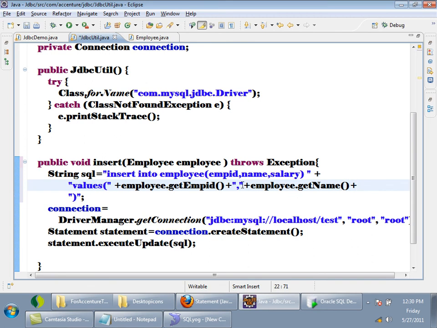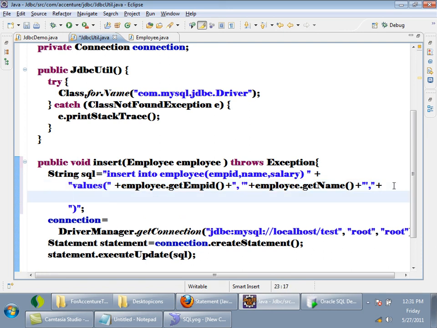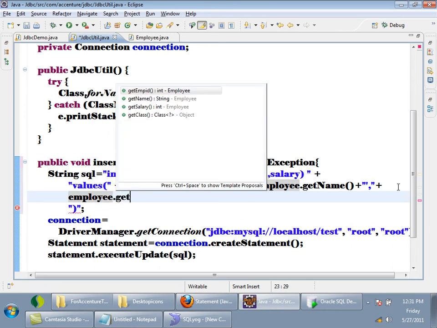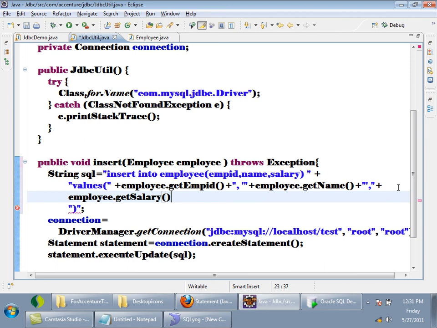See here, while inserting a varchar you have to keep it in single quotes, so I kept a single quote here, a single quote, comma, plus, then the third one is employee dot get salary, that's all, plus.